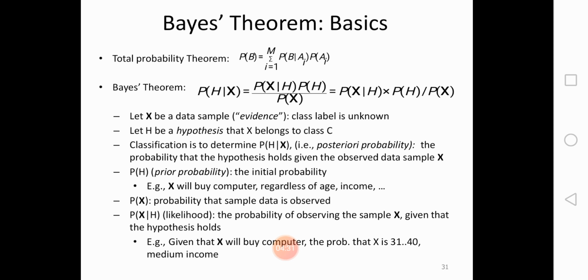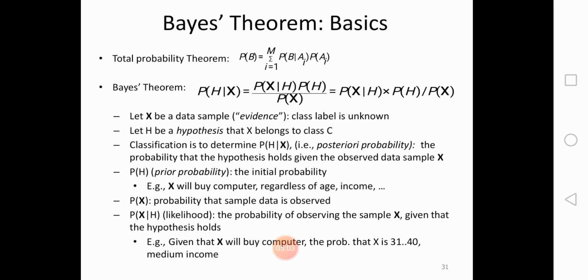Classification is to determine P(H|X), that is the posterior probability, the probability that the hypothesis holds given the observed data sample X. P(H) is the prior probability, the initial or starting probability. For example, X will buy a computer regardless of age and income. Here age and income act as attributes. We are not concerned with them because the class label is unknown here.